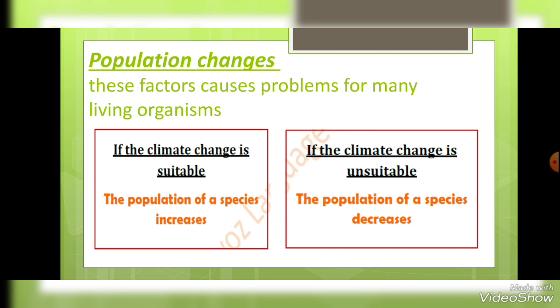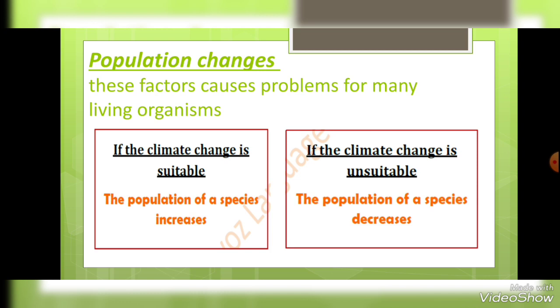Okay. We have a term called population changes. First, let me tell you what is meant by population. It's the number of the same type or species in one environment or in one area. Like the population in our city: is it crowded, a massive population, or a light population? That means the number of one type of species in one area or in one environment.